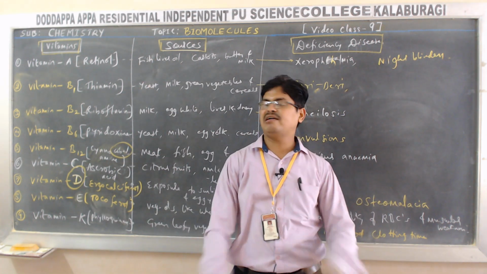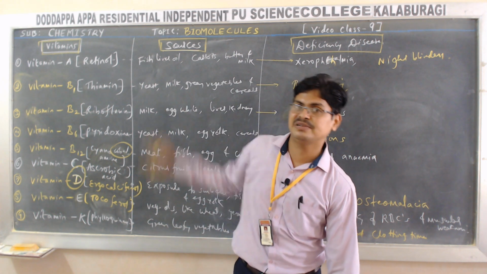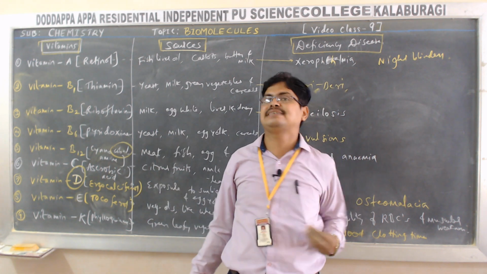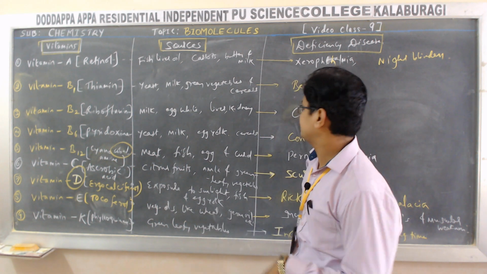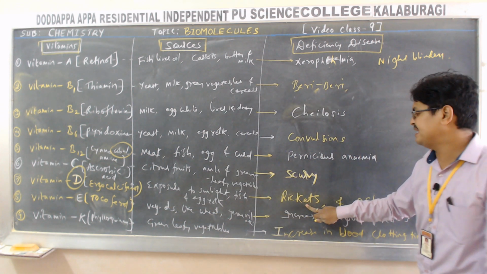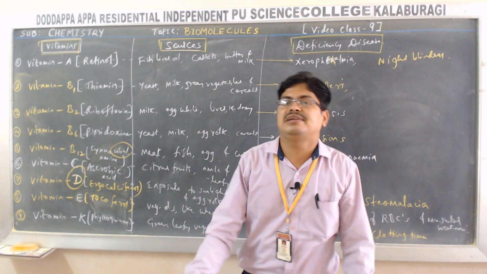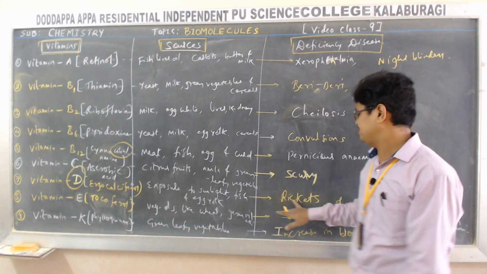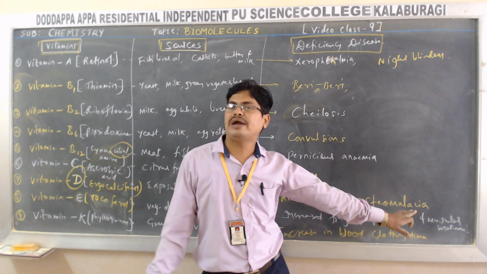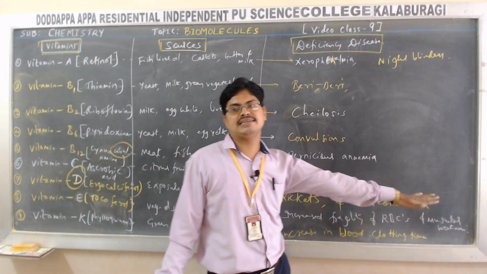The remaining vitamins we cannot synthesize in our body. Plants can synthesize all the vitamins, and that is what we are consuming. We have to consume these vitamins in the form of diet, by eating plant products. Next, vitamin D, ergocalciferol. Its deficiency leads to rickets. Rickets means bone deformities in children. Osteomalacia means softening of the bones and joint pains in the case of adults.